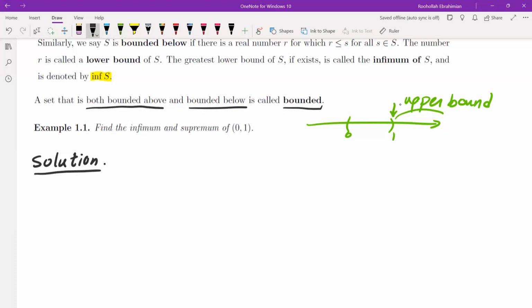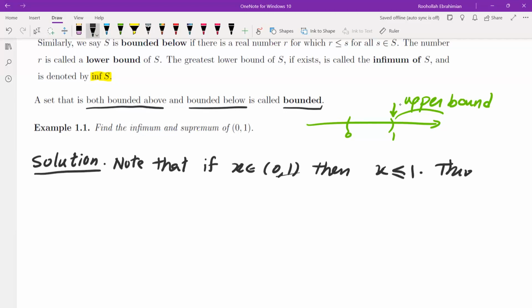Okay, so first note that if x is inside this set, then x is less than or equal to 1. Thus, 1 is an upper bound.